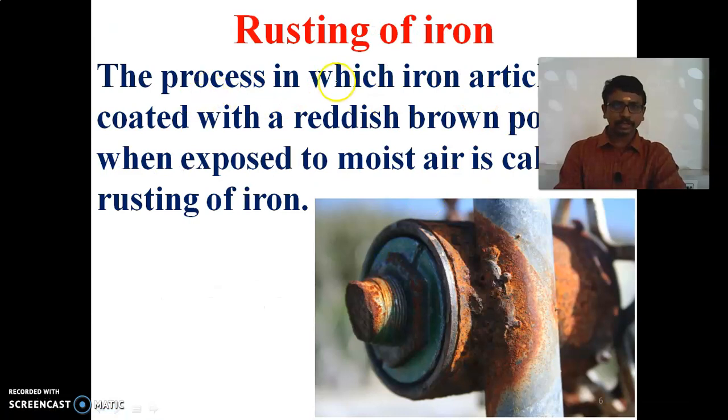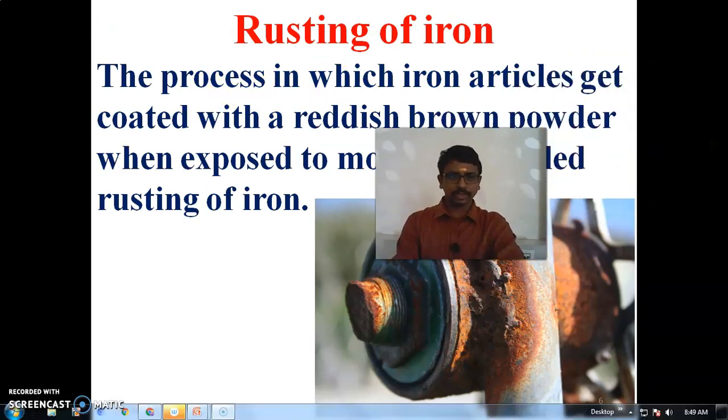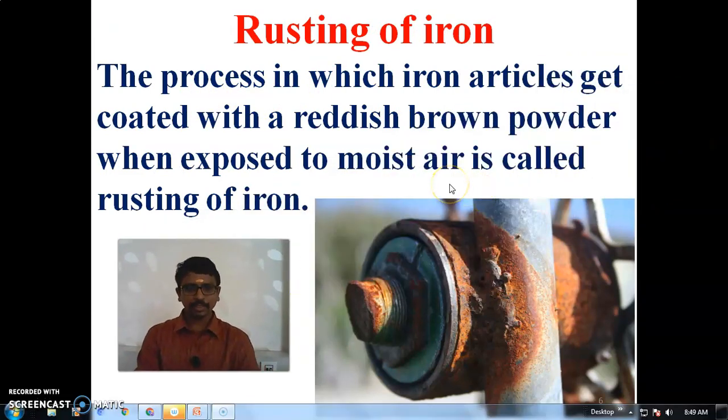So what is meant by rusting of iron? Rusting is when iron reacts with moist air and forms a reddish brown coating.